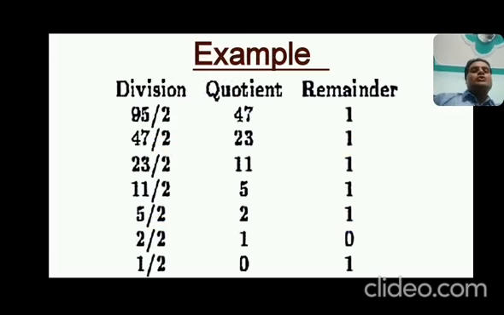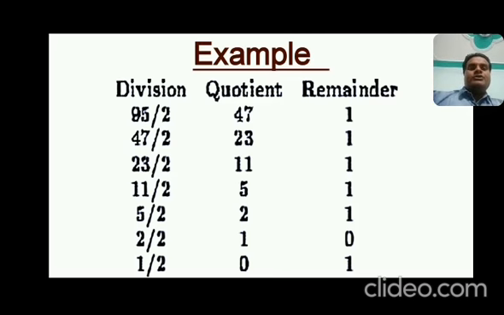You should know what is quotient and what is remainder. So 95 is divided by 2. You have the quotient 47 with remainder 1, because 47 into 2 is equal to 94. This quotient is divided by 2, because 2 is binary. So 47 divided by 2 is 23 quotient with remainder 1.